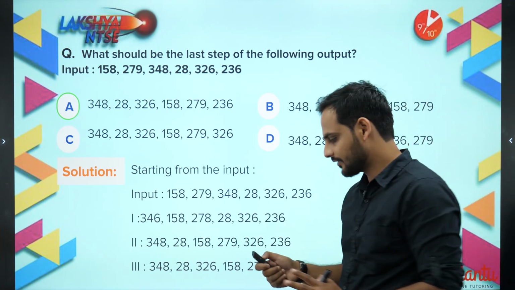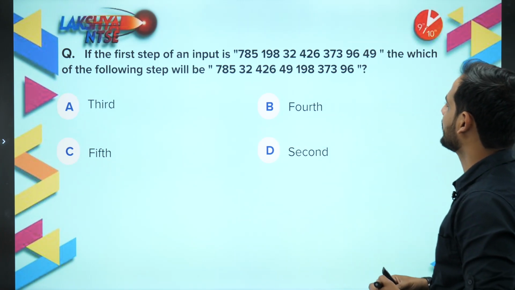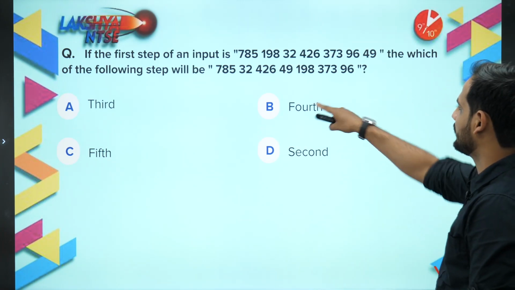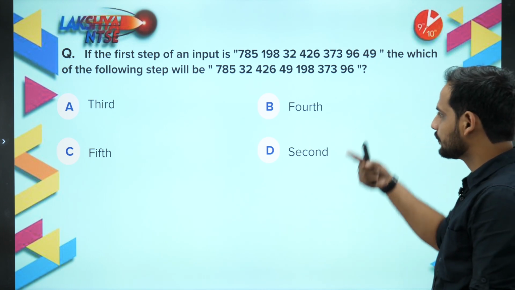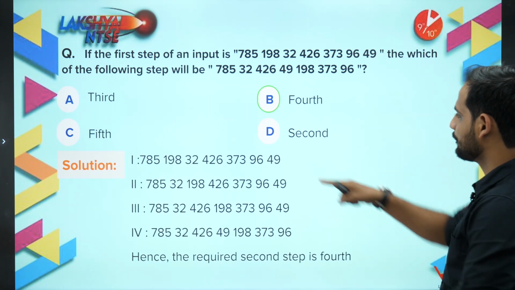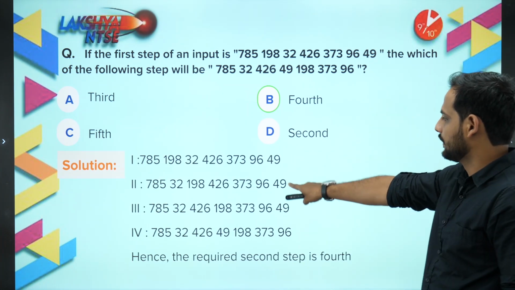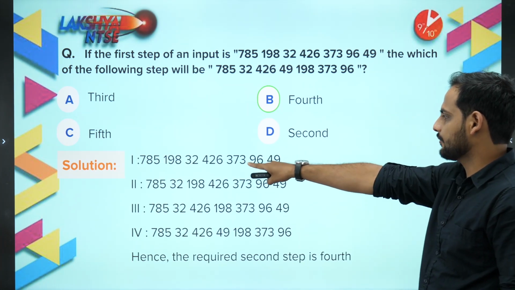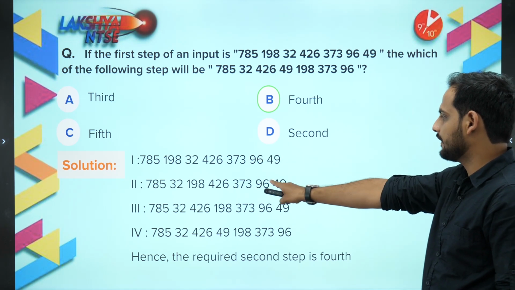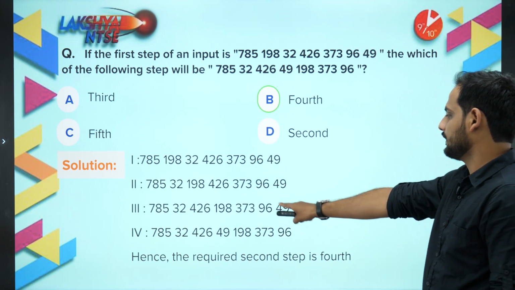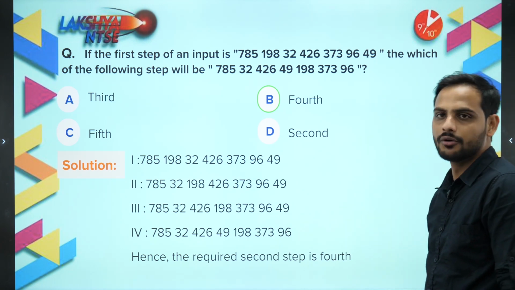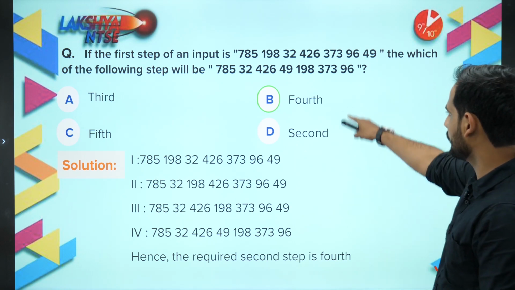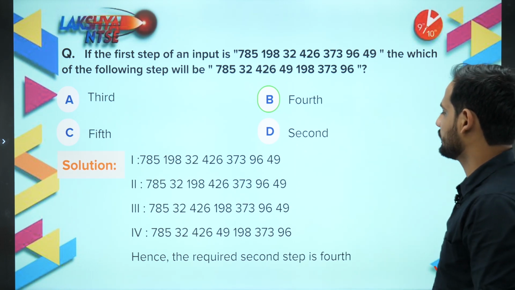Simple, nothing else. So bachcho, in the following step, this step, then which of the following step will be this? So you have to see how many arrangements are done already. How many arrangements are done. So when you will see the pattern, bachcho, you can see here, sir, if this is the input, this is first step, 785 is already there, shift 32 only, then shift 426, and then shift 49, and this is the required part. So now I can see, sir, this is the fourth step.